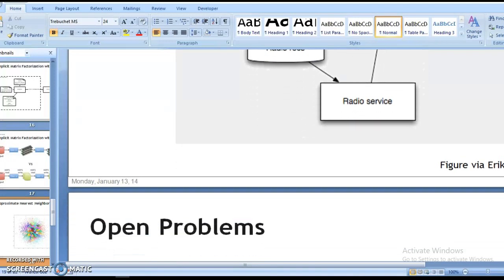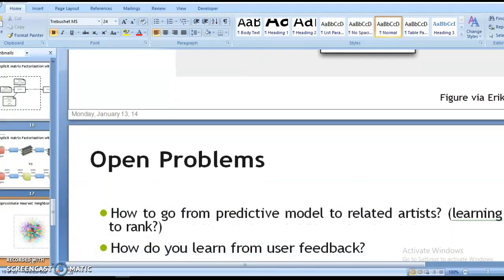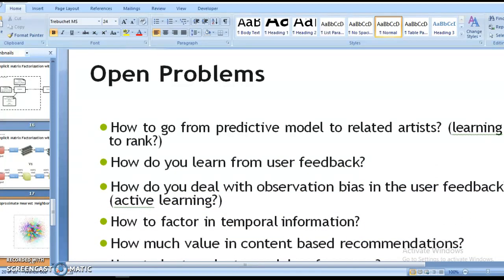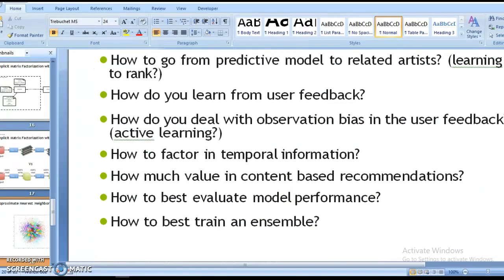Several problems can occur after building this recommendation system: how to predict related artists, how to learn from user feedback, how to deal with observation bias in user feedback, how to factor in temporal information, and how to evaluate the best model performance. Model performance can be evaluated by trying different algorithms like random forest, k-nearest neighbors, decision tree, and several other algorithms for classification, and for regression also.